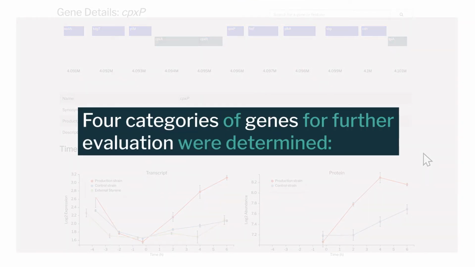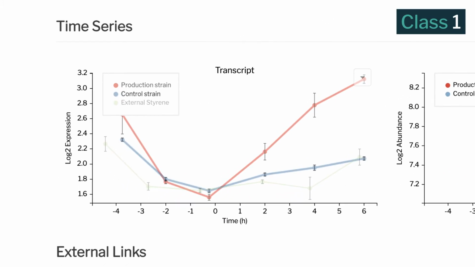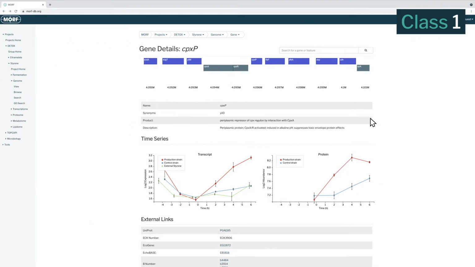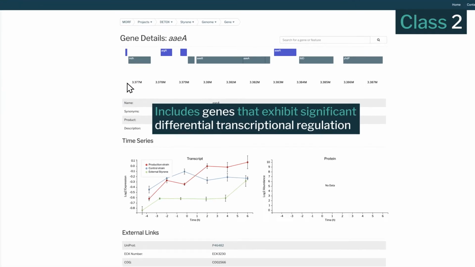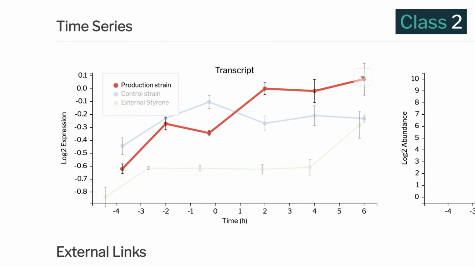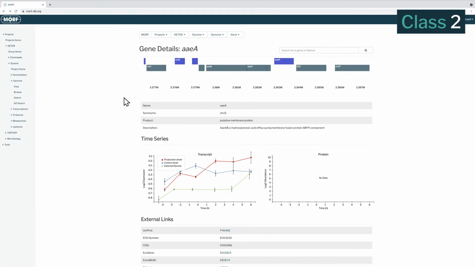Four categories of genes for further evaluation were determined. Class 1 includes genes that were significantly regulated and positively correlated in both transcriptome and proteome in response to styrene, like this one. Class 2 includes genes that exhibit significant differential transcriptional regulation in response to styrene, but the corresponding proteins were undetected in the proteomic datasets, such as AAEA.